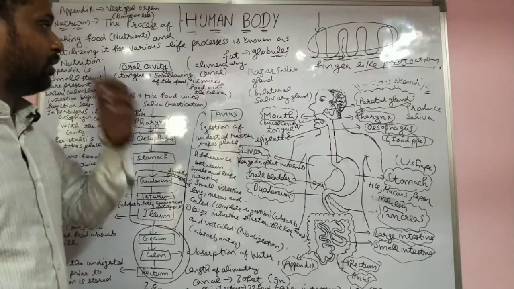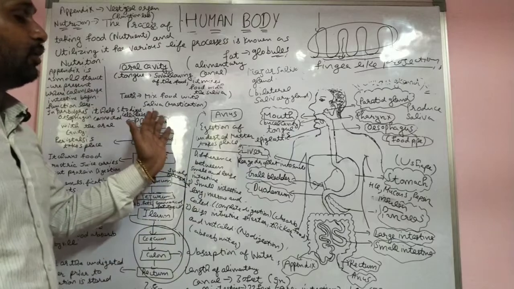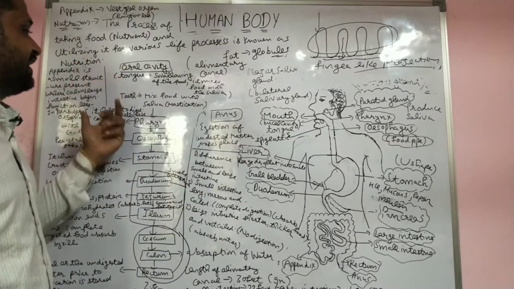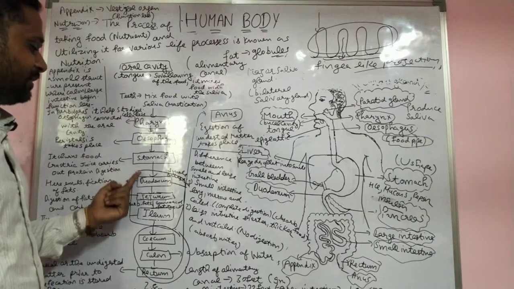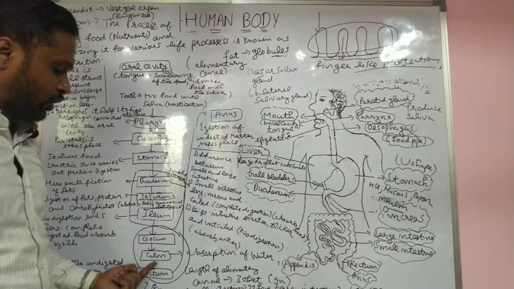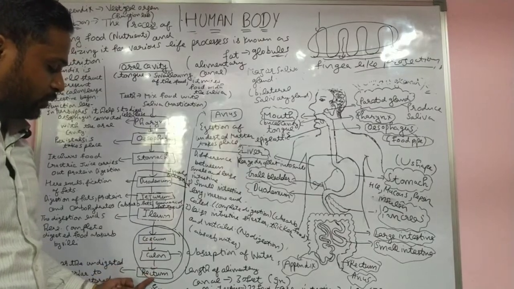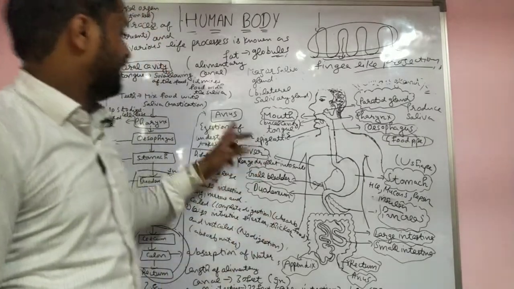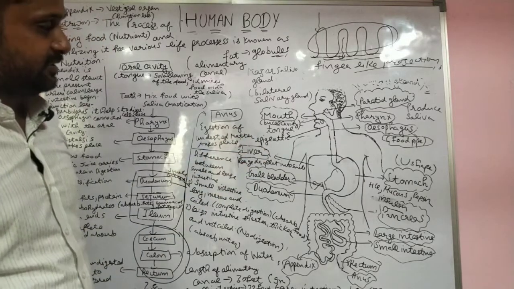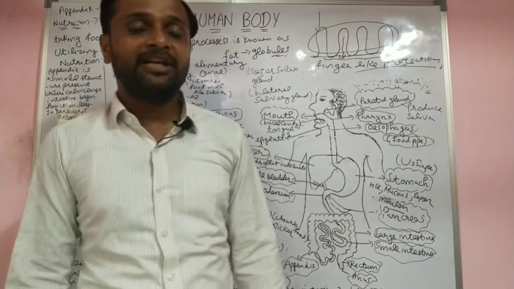Now, I already told the full structure, and again to repeat: oral cavity, then pharynx, esophagus, stomach, duodenum, jejunum, ileum, caecum, then colon, rectum, and last is the anus. Digestion of the undigested matter takes place. This is the full part of the digestive system.